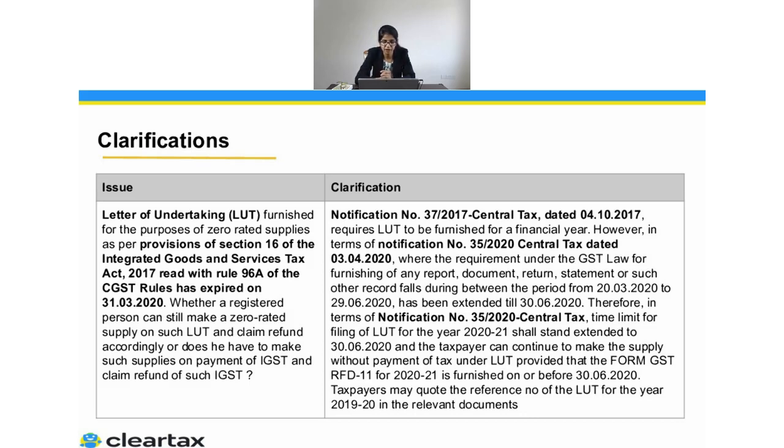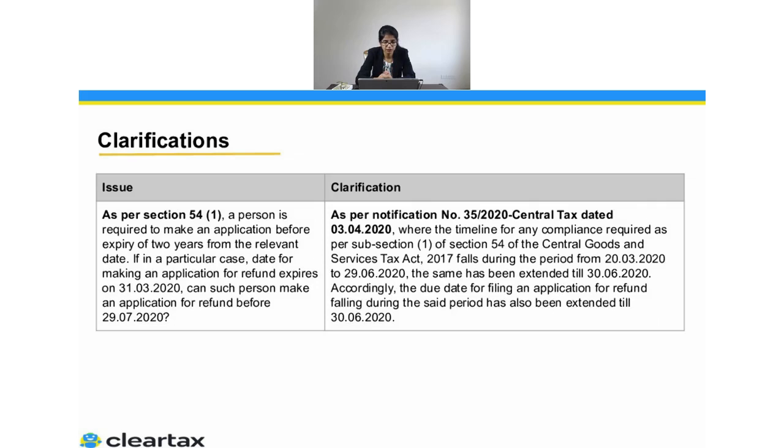They have clearly mentioned that whatever falls within the period from 20th March 2020 to 29/6/2020 has been extended till 30/6/2020. Which means the LUT which you were supposed to file for 2021, you can now file till 30/6/2020, but just make sure that you are filing it by then. So this was another clarification which has been given.